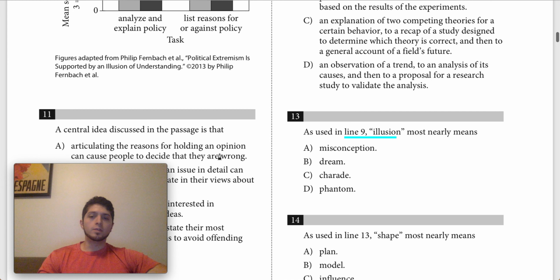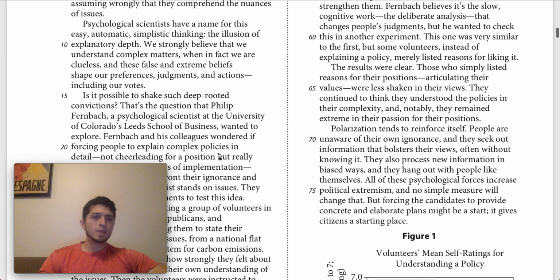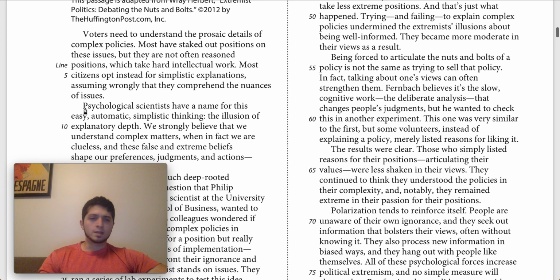The best way to do this is to go up to line 9. Try to figure out what the context of the line is, and then decide on a word that can replace it. So this sentence says, psychological scientists have a name for this easy, automatic, simplistic thinking, the illusion of explanatory depth. So we need to find a word to replace this, illusion.